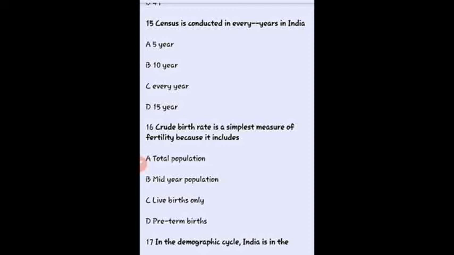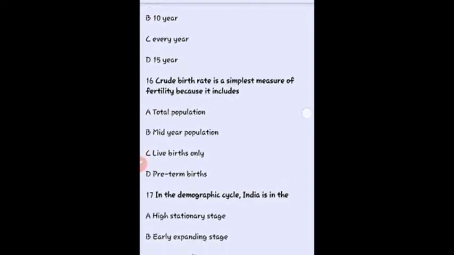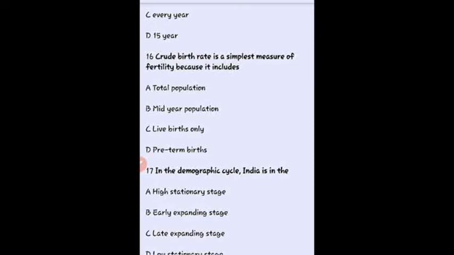Last in 2011. So next will be on 2021. Next question, crude birth rate is the simplest measure of fertility because it includes, so here our right answer is mid-year population, because crude birth rate is the number of live births for a specific geographical area during a specific period divided by the total mid-year population multiplied by 1,000. Okay, so here the right answer is mid-year population.